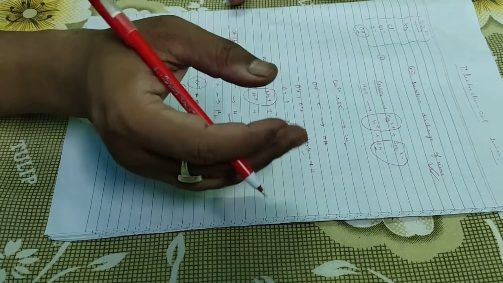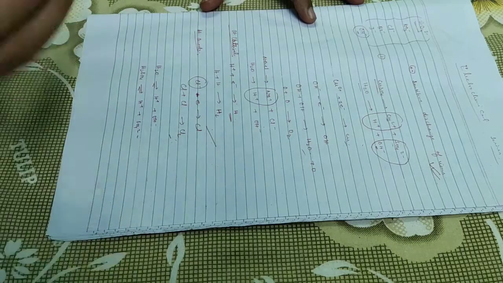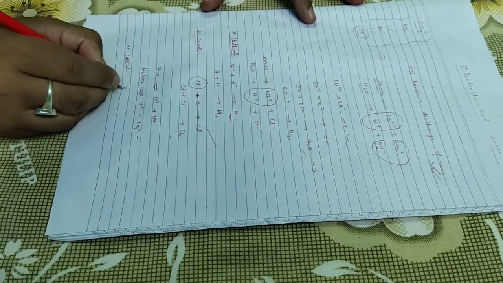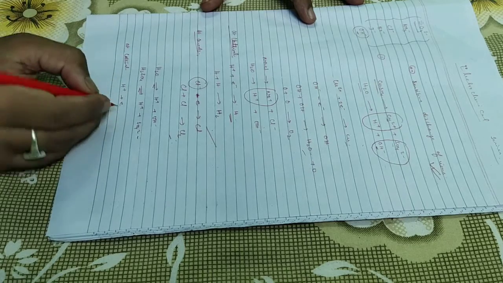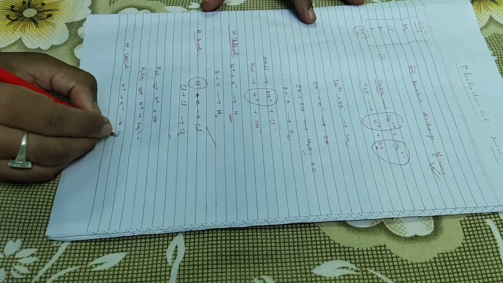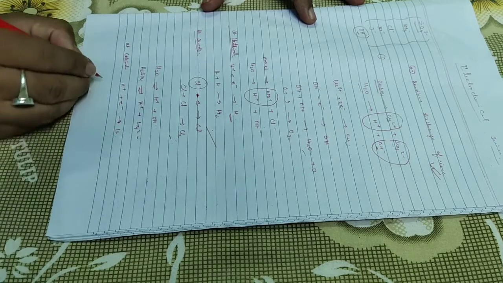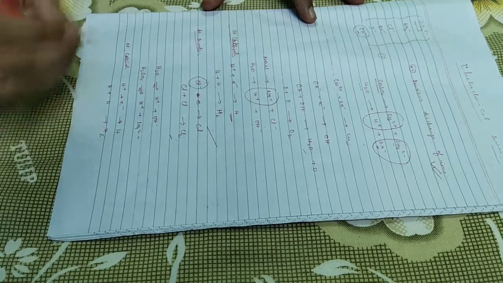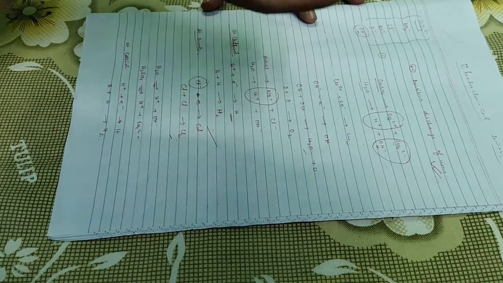Now, the reaction at cathode. What will happen at the cathode? At cathode, this H+ will gain electron to form hydrogen. Now, this hydrogen combines with another hydrogen to form hydrogen gas, which will be liberated at cathode.